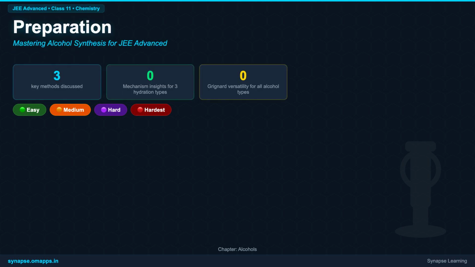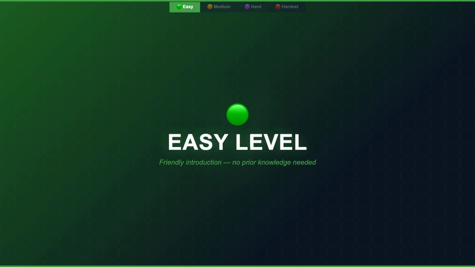Welcome to our advanced chemistry session. Today, we are diving deep into the fascinating world of alcohols, focusing specifically on their preparation methods. This journey will take us through 4 levels of understanding, from the basics to the most complex, competitive insights crucial for your advanced preparation. Let's begin. Ready to kick off our exploration?